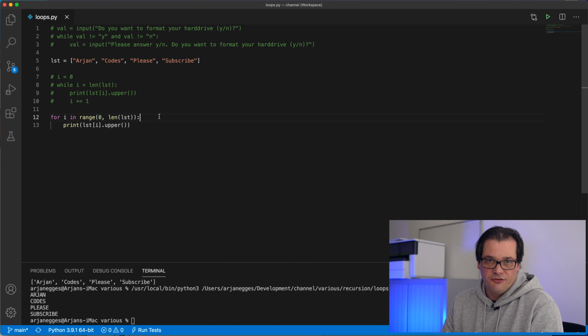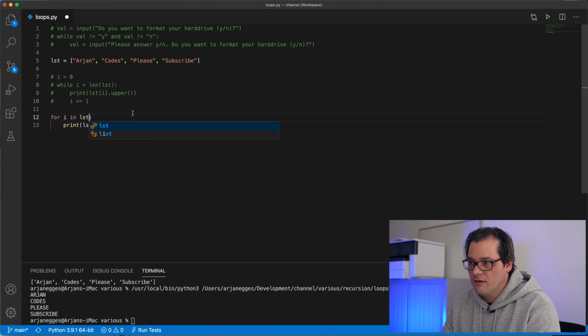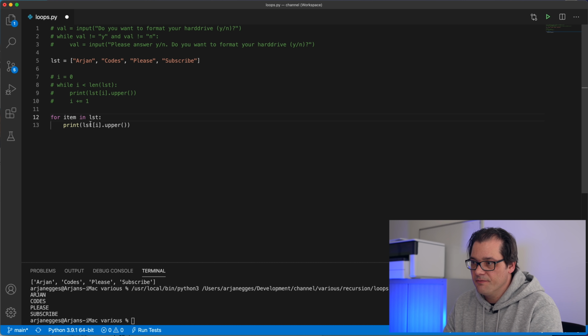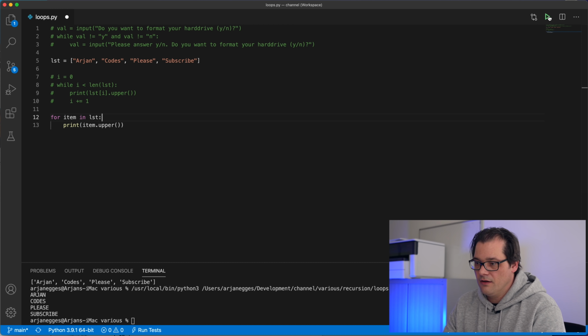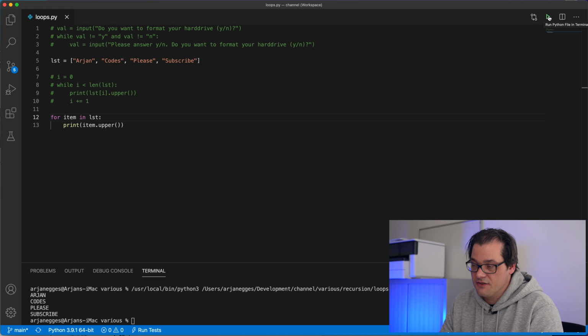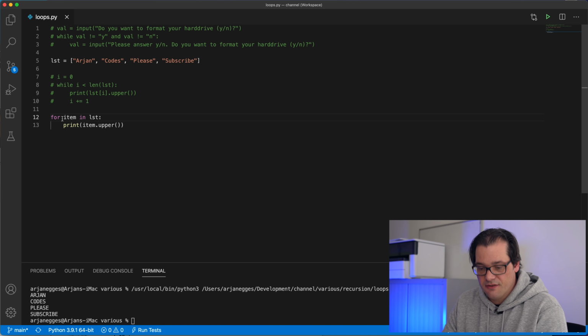An even shorter way of doing this is using iterators. Lists in Python support iterators natively, and that means that with the for in you can just go through the items in a list in a very natural, short way. And then this is what it looks like. Let's rename this to item. And then again, I get exactly the same result. So that's with for loops.